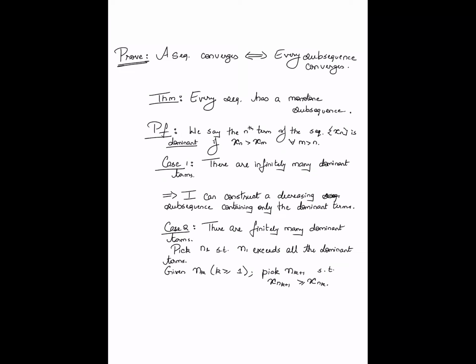And then from n_{k+1}, again inductively I can go forward. Because n_{k+1} is not a dominant position, there is another position to the right where the sequence takes a value greater than or equal to that value, and so on. And this inductive procedure results in a monotone increasing subsequence.